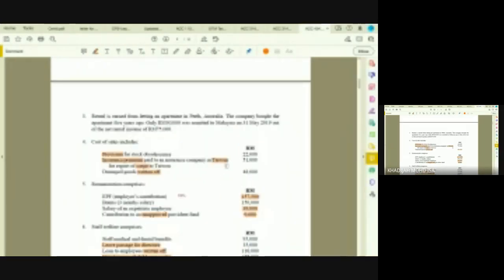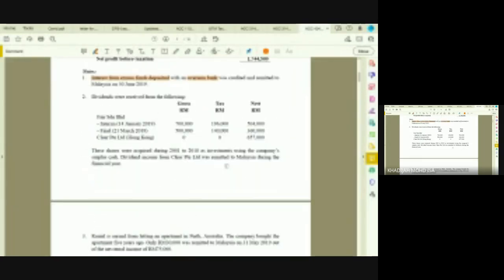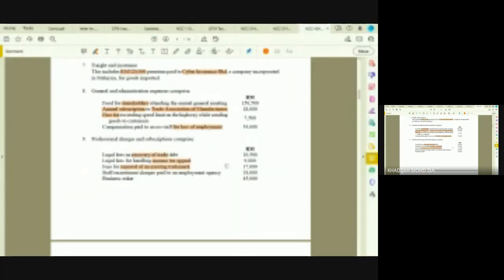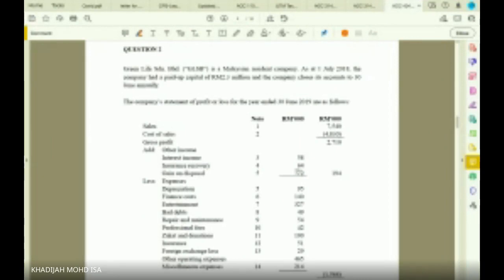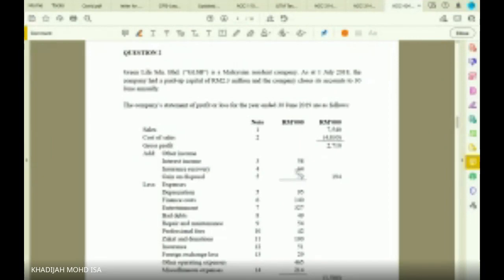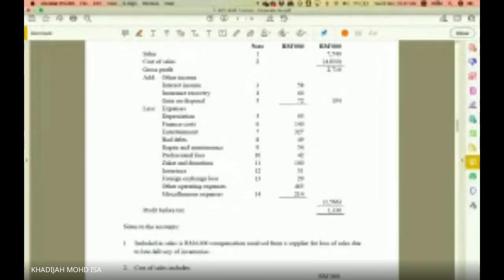With that, I give you your group exercise question number 2. I want you to do it in a group of 2. Question number 2 is on Green Lives Neighborhood. I want you to submit your answer, each group, by 5 p.m. today. So you have about another 30 minutes.